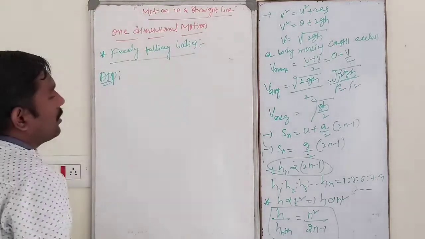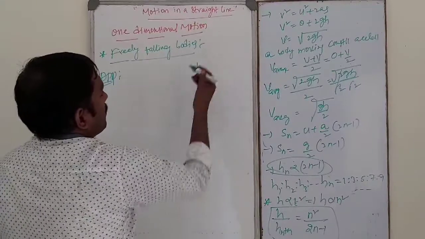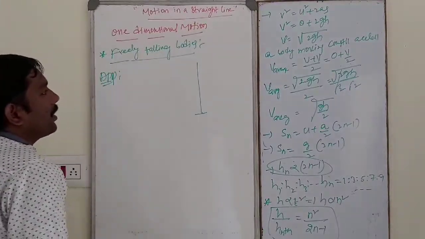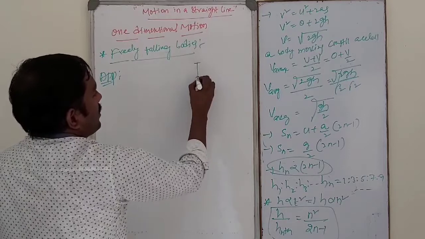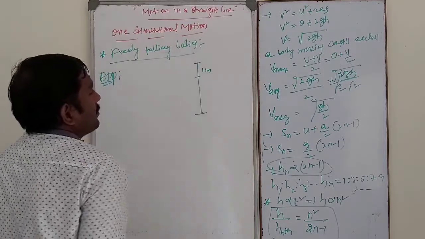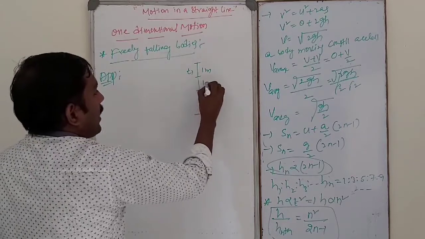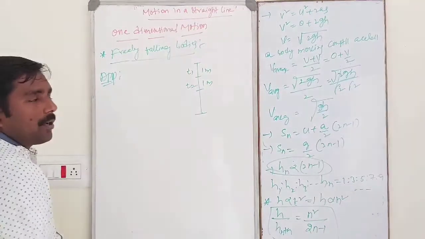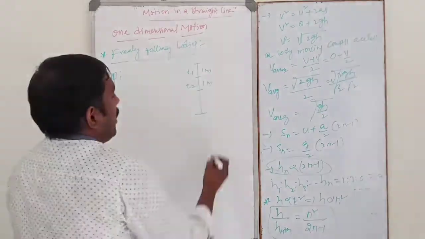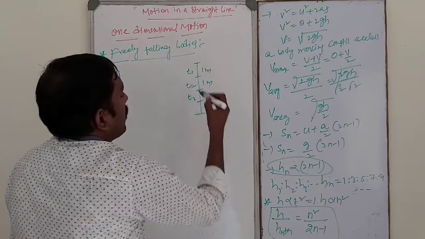Another application: suppose a body falling under gravity travels a distance of 1 meter in a time interval t1, then in a time interval t2 it travels another 1 meter, and next it travels again 1 meter.